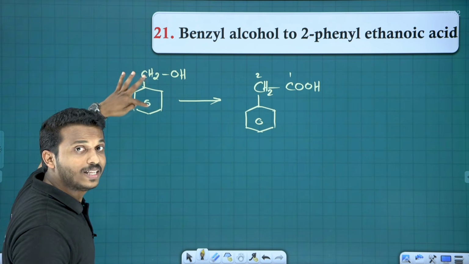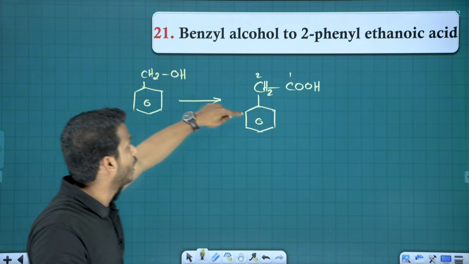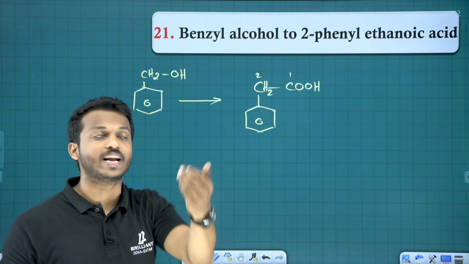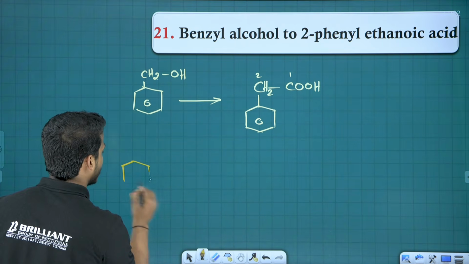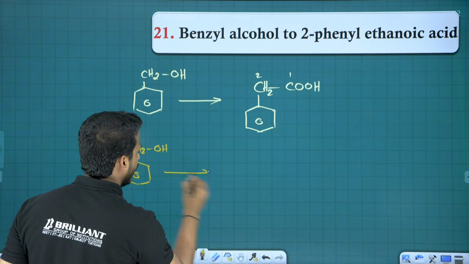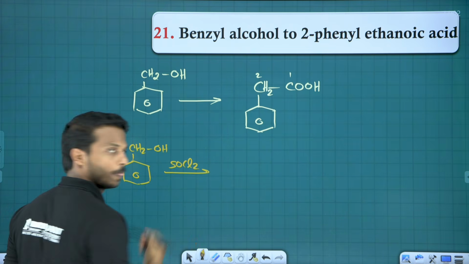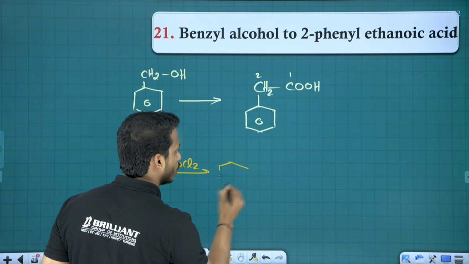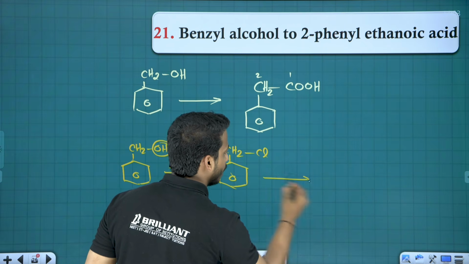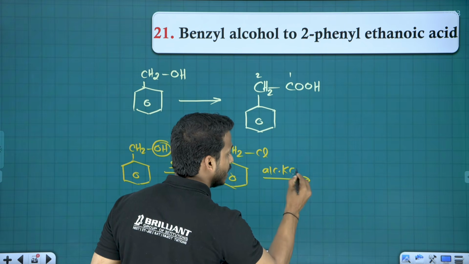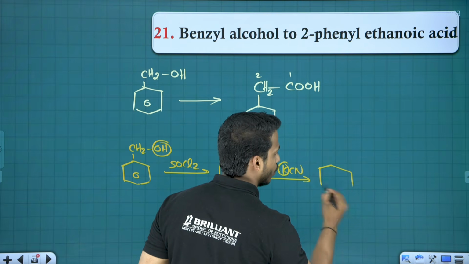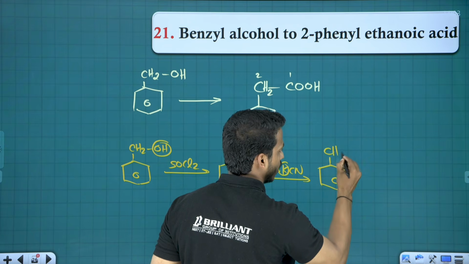See, here on benzene ring only one carbon, but here on benzene ring 2 carbon. So we need to increase one carbon, bring cyanide. But directly we can't bring cyanide on OH. So first of all, treat this with SOCl2. So the OH will convert to what? Cl, right? OH will convert to Cl. Now we can bring which one? Alcoholic KCN. You know, Cl and potassium go out, cyanide comes. Now you see one carbon extra, ready.